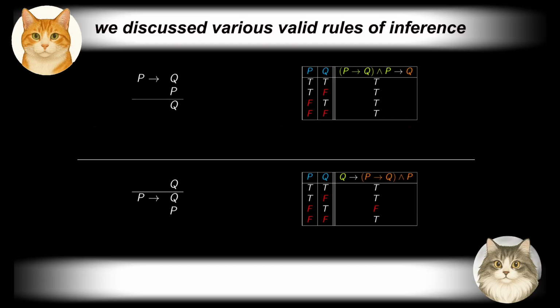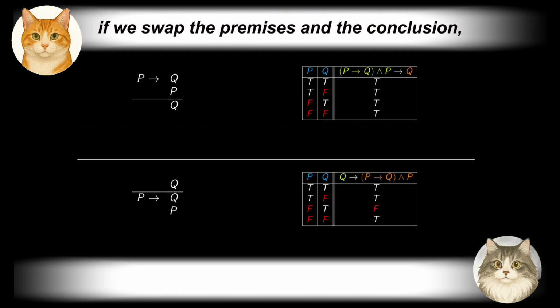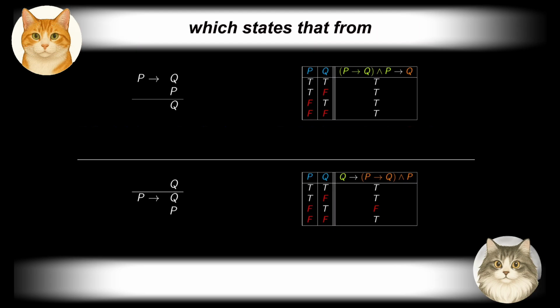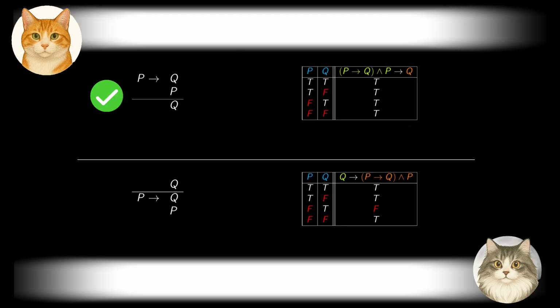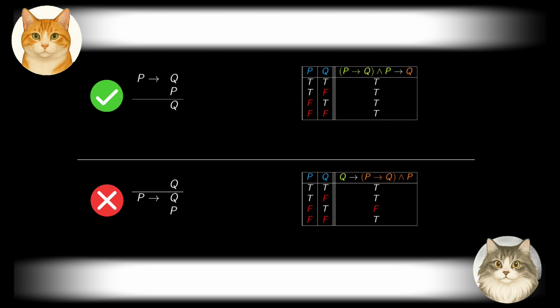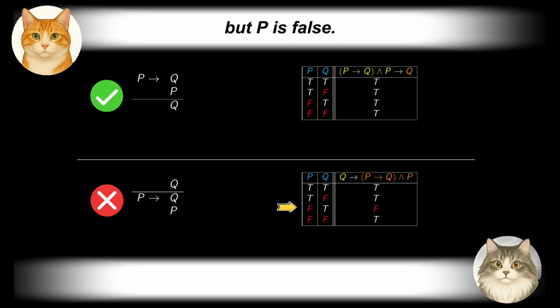Previously, we discussed various valid rules of inference, which, when applied to true premises, always yield true conclusions. Note, however, that in general, if we swap the premises and the conclusion, the resulting rule may no longer be valid. For example, consider modus ponens, which states that from if P, then Q, and P, one may derive Q. If we reverse the conclusion and the premises, we would be claiming that from Q, one can derive both P and if P then Q, which is clearly invalid. This is because the associated compound implication is false when Q is true, but P is false.